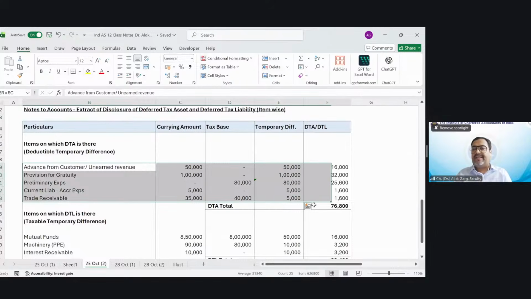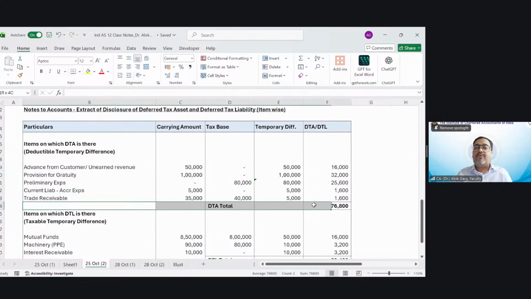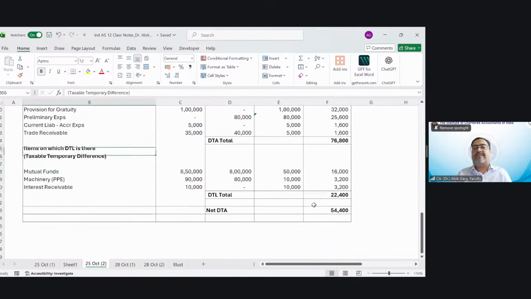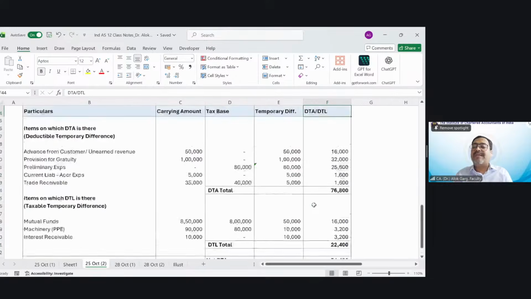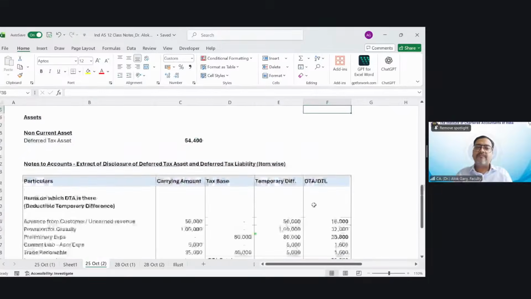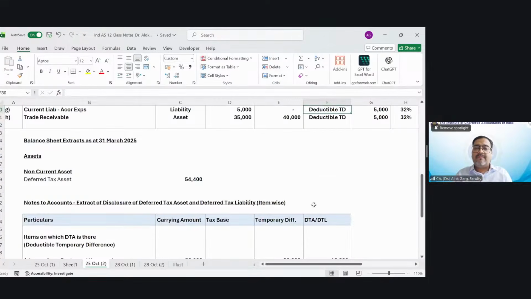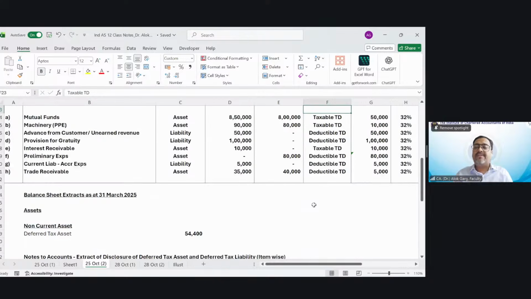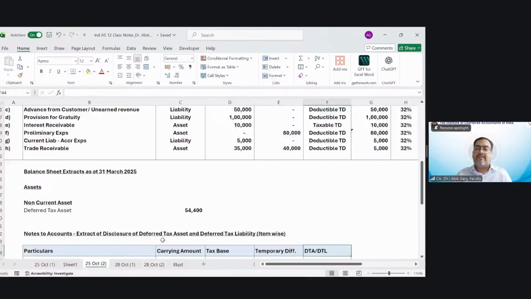So total DTA. Then you have to put the items on which DTL is there, taxable temporary difference. Okay, like mutual fund, machinery, interest receivable. So this is your DTL total. Net is your DTA. This is part of your disclosure in the notes to accounts. You have to give an item wise breakup of DTA and DTL with the carrying amount, the tax base and the temporary difference. Okay. I hope with this example, you have had a complete revision of DTA and DTL, right?